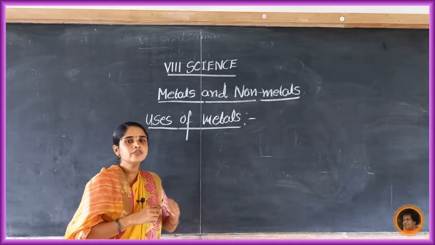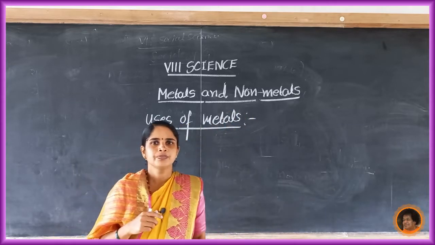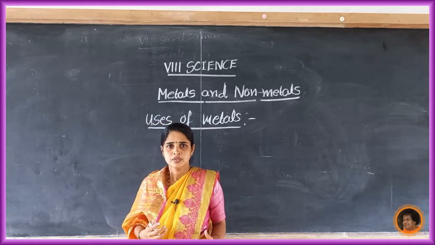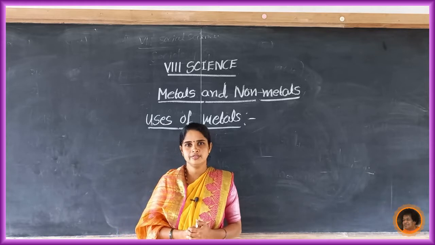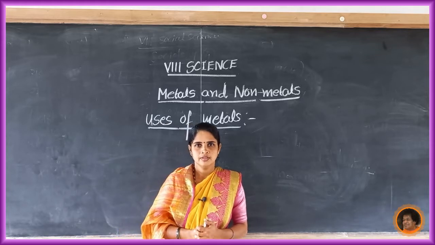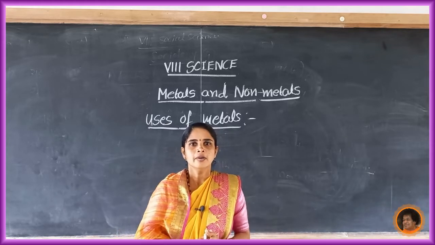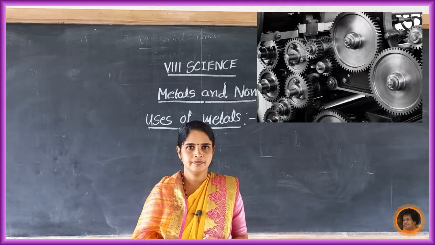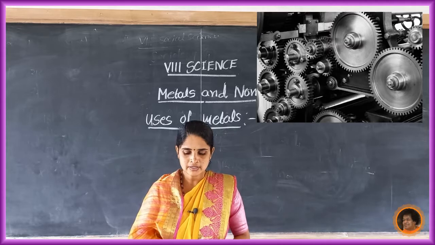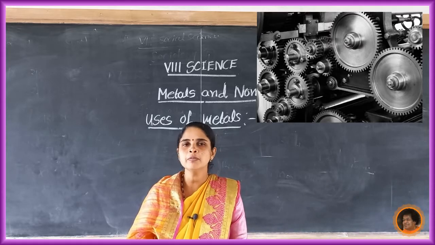What are the uses of metals? In our daily life, we use metals. Metals are used in making machineries.